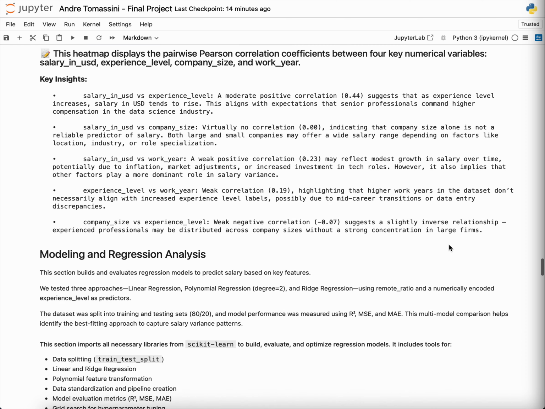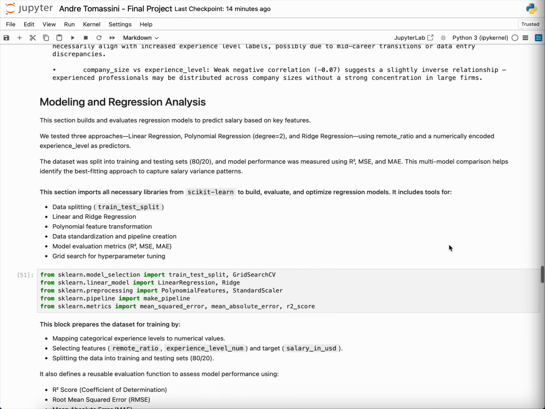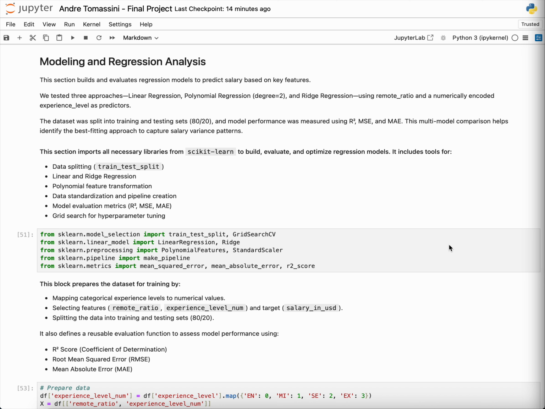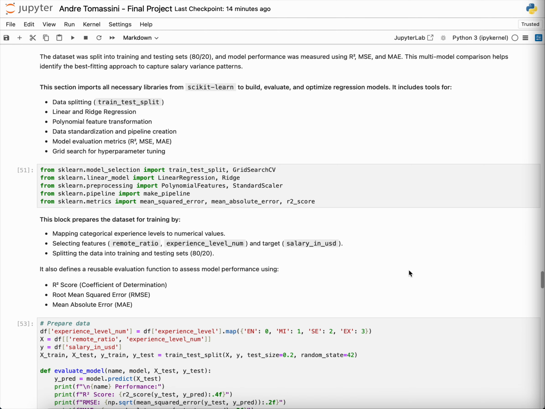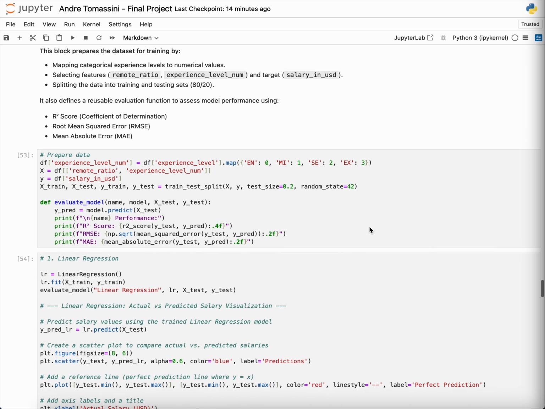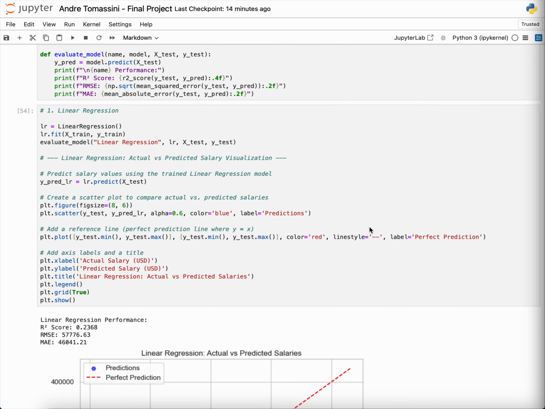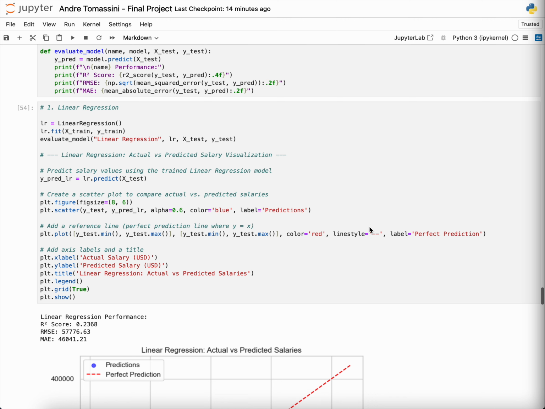So other than that, we use the modeling for regression, trying to predict the value of the salary based on all these factors that we can analyze. And by that, we did a linear regression, a polynomial regression, and a ridge regression. First of them, after preparing the data, we use a linear regression. With the linear regression, we got an R squared of 0.23,